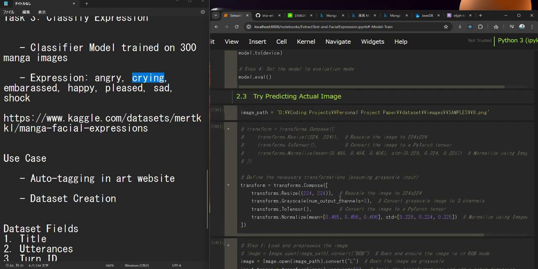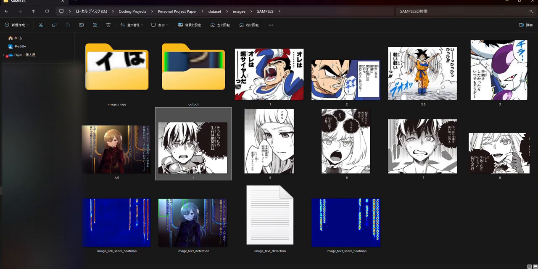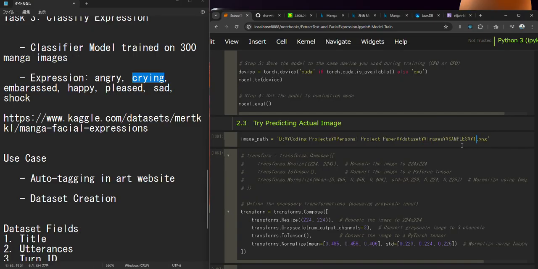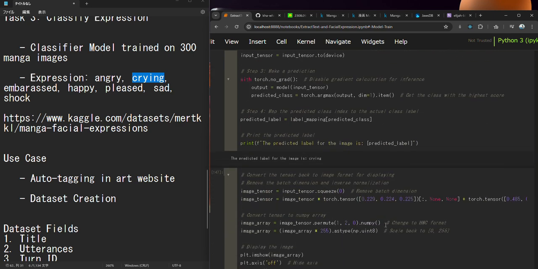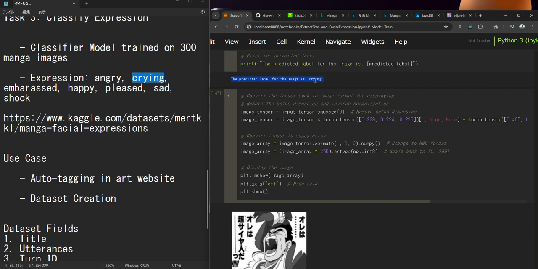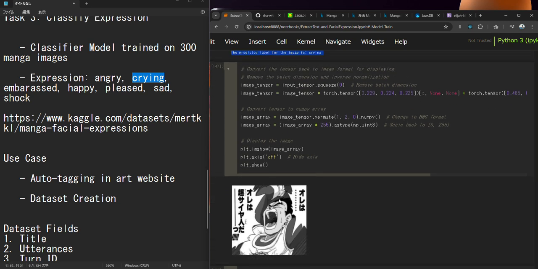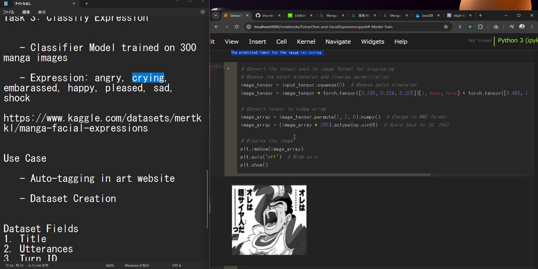Anyway, I'm gonna try maybe 3 images so I could save time. Let's try here, Frieza. The process is quick. After feeding one image, it already generates the result. So this image corresponds to the crying emotion. Well, is that true? I think it's anger because of this exclamation mark. But because this is based on the facial expression, we'll never know. And most likely this would be categorized as crying based on the dataset that it's trained on.